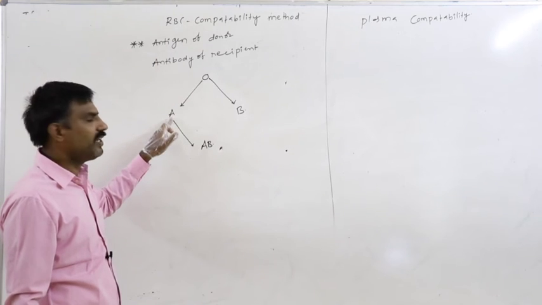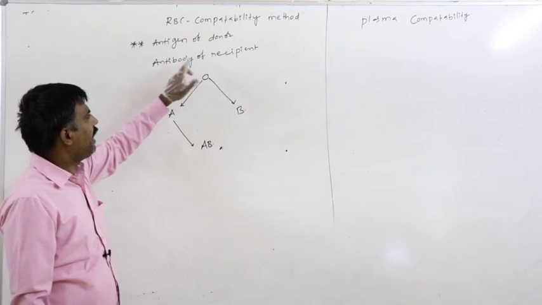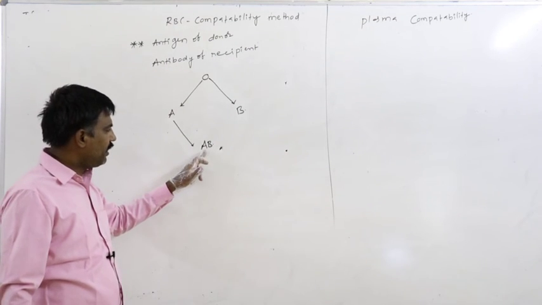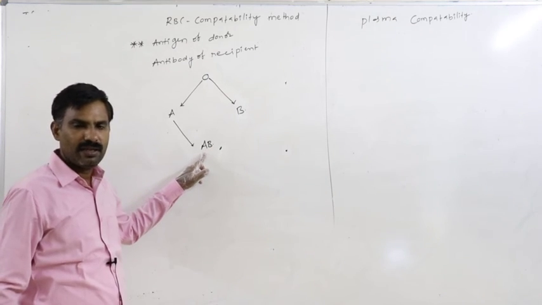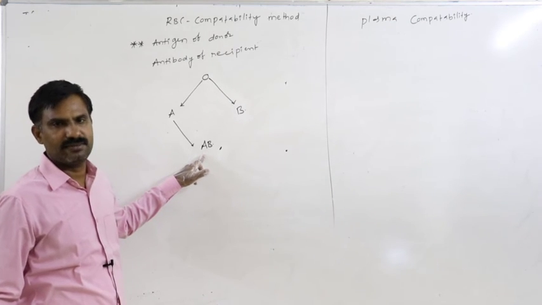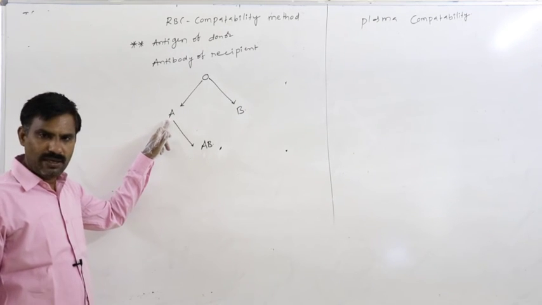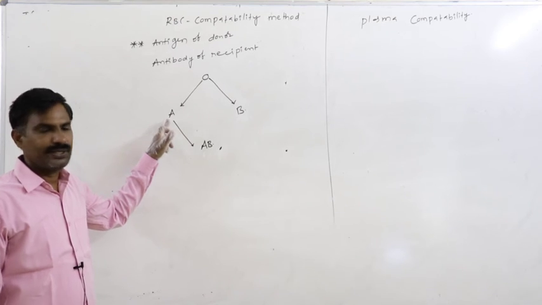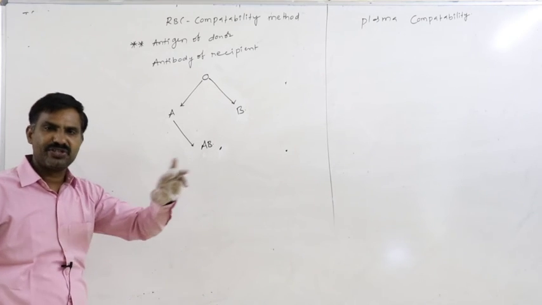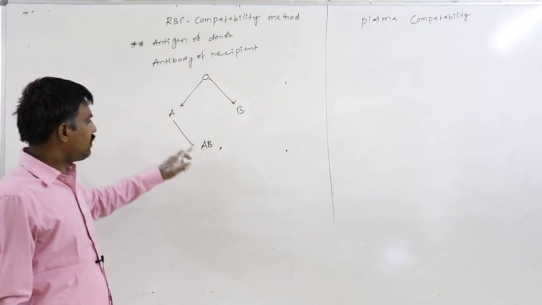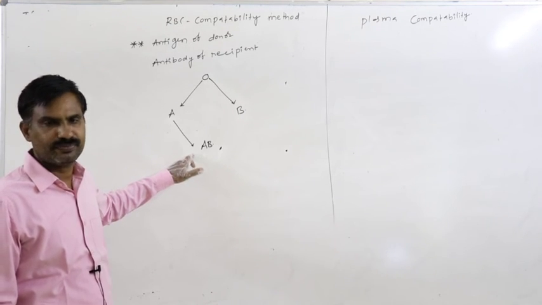Antigen A. Next, antibody of recipient. In the AB blood group person, antibodies are completely absent in blood plasma. So though antigen A is present on the donor RBC, due to the absence of antibody in the recipient, reaction will not occur. So this is also a compatible, acceptable transfusion.